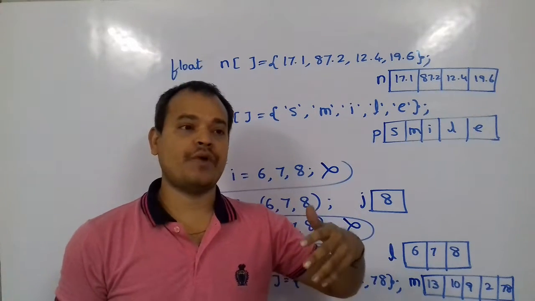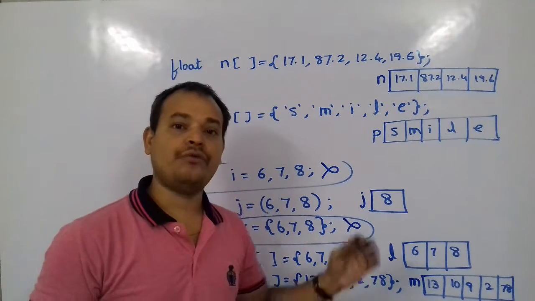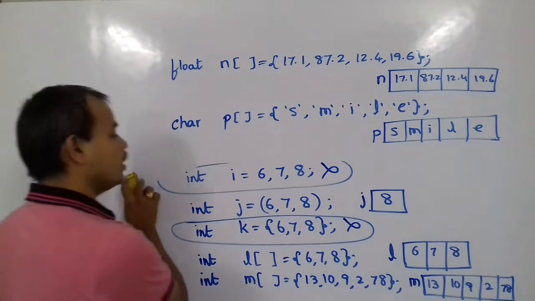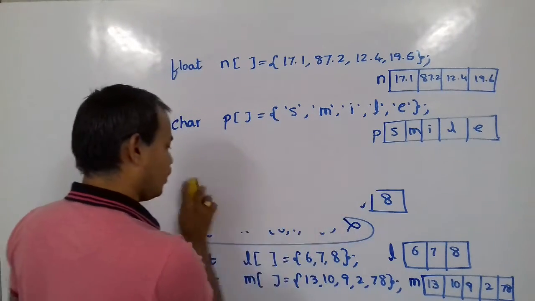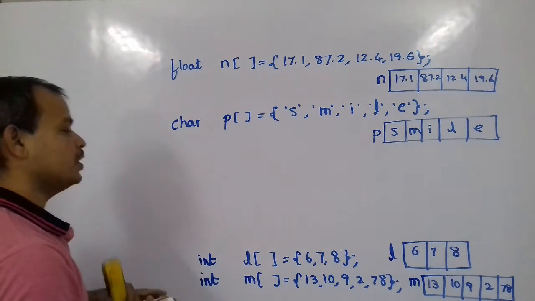But we don't know what the values to be stored are in advance, because in these cases we are creating arrays with fixed known values. Sometimes we need to create an array that gives no idea about the values to be stored. In that case, what we can do is just create an array.